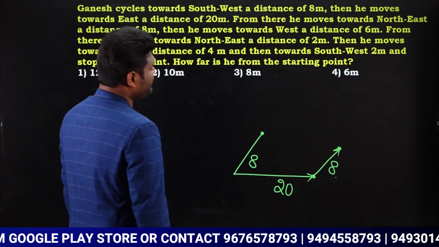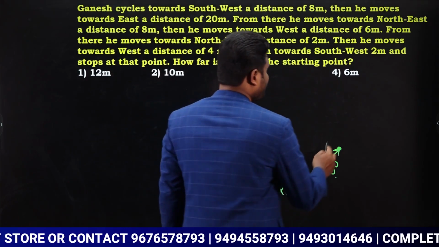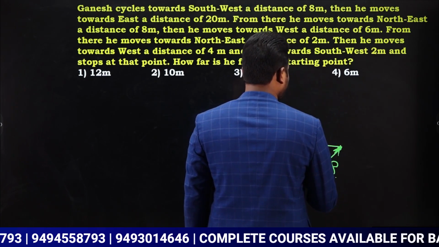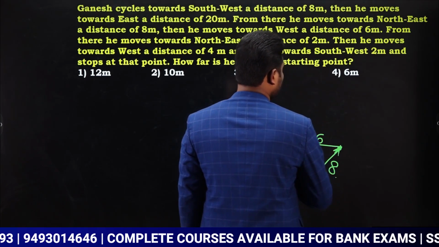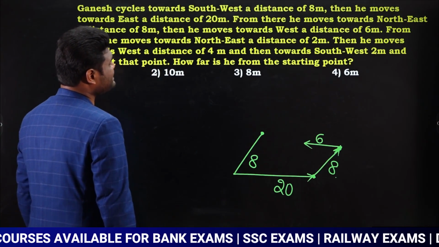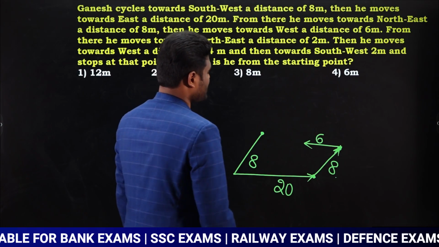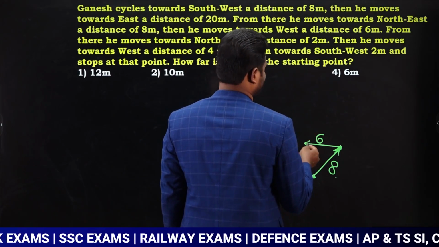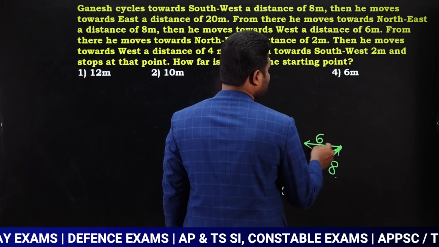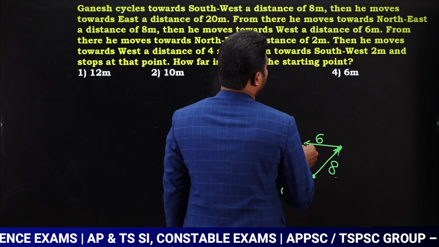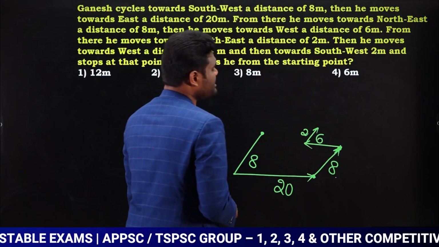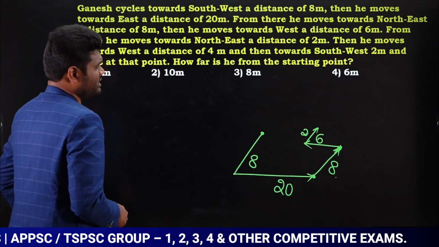Then he moves towards west a distance of 6 meters. So from here he is moving a distance of 6 meters towards west. From there he moves towards northeast a distance of 2 meters. From here he is moving towards northeast. Now this is north, this is east. Yes or no? So from here he is moving how many meters? 2 meters. He is moving 2 meters towards northeast direction.